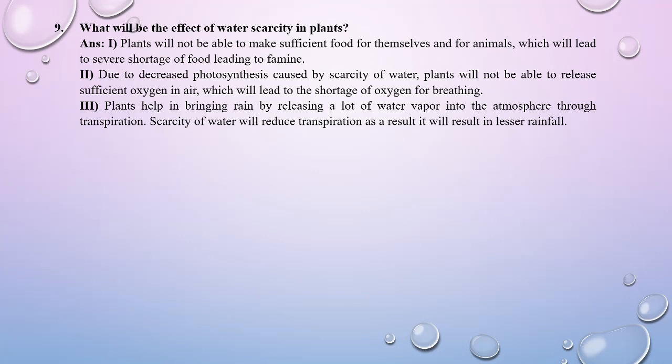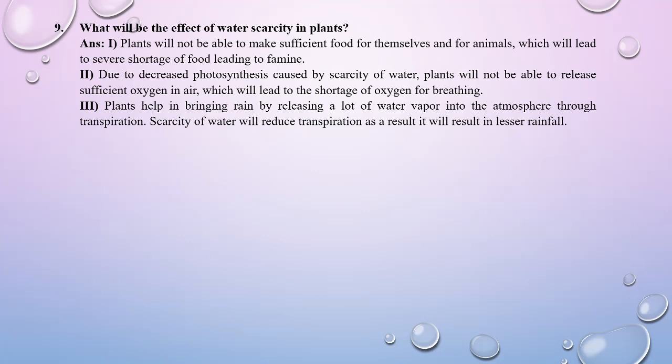And also, plants are the main source which can help to bring down the rain by releasing a lot of water by the transpiration method. Now, scarcity of water will obviously reduce the transpiration level, and it will result in lesser rainfall.